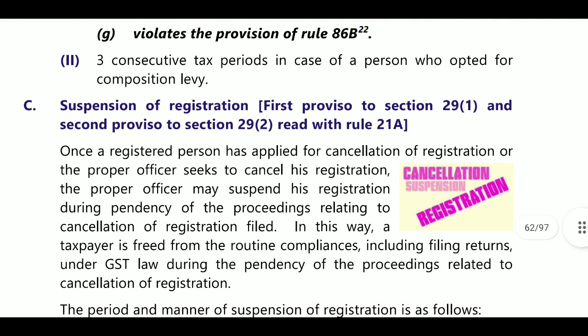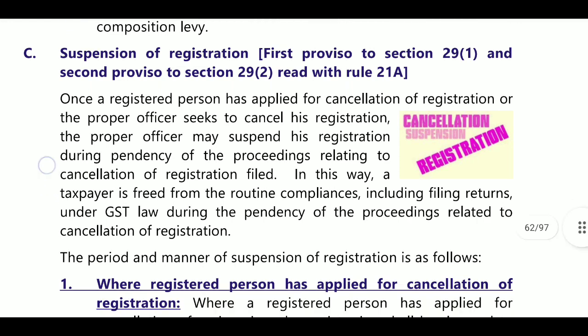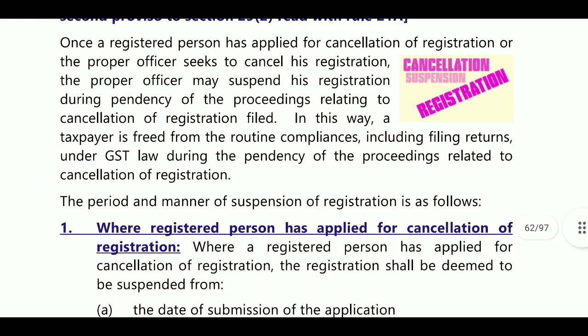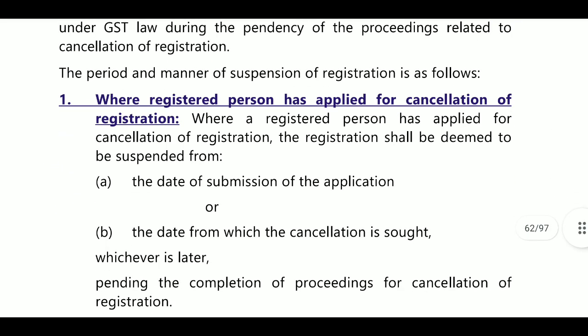Next, suspension of registration. Suspension of registration means once a registered person has applied for cancellation of registration, or the proper officer seeks to cancel his registration, the proper officer may suspend his registration during the pendency of proceedings relating to cancellation of registration. If any person applied for cancellation or suo motu notice is issued, for that period of proceedings, they may suspend your registration. For this suspension, a show cause notice is not required. Routine compliances, including filing of returns, continue during pendency of proceedings relating to cancellation of registration.